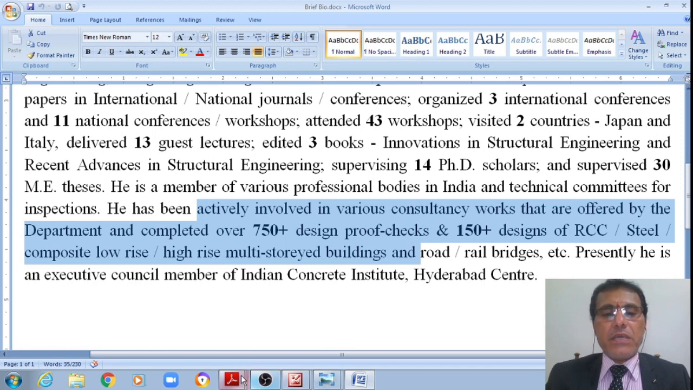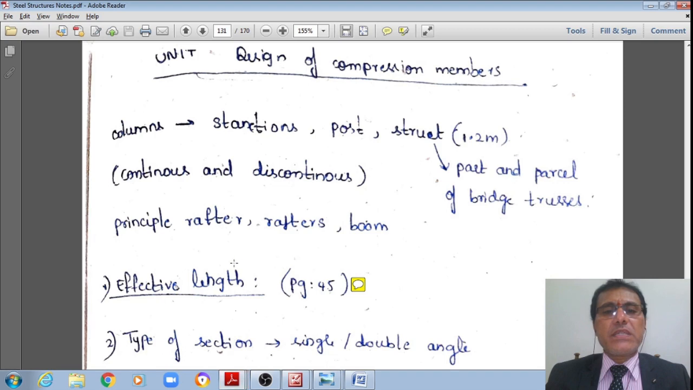Now let us move to the discussion, students. This is how we will be dealing with the design of compression members.